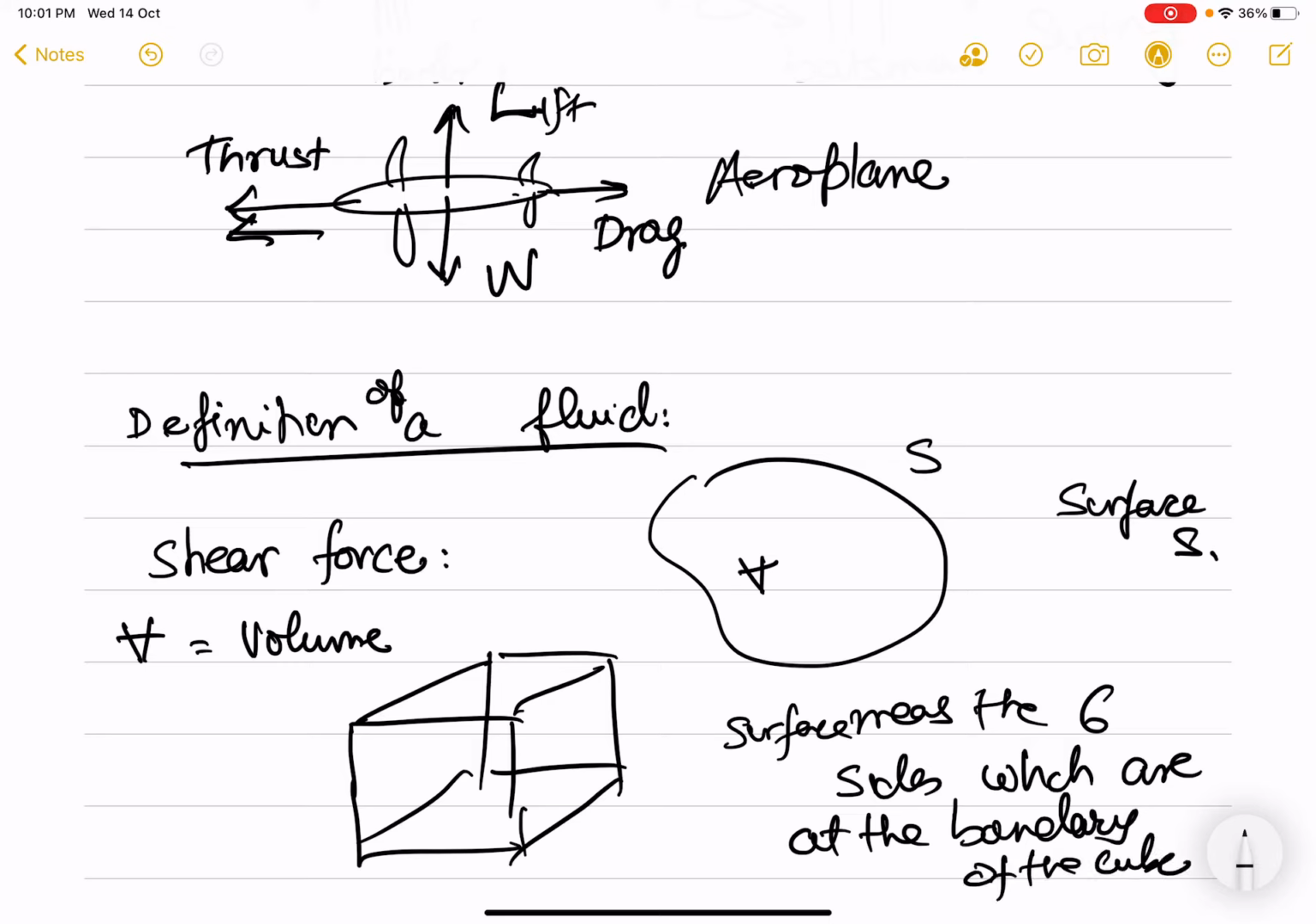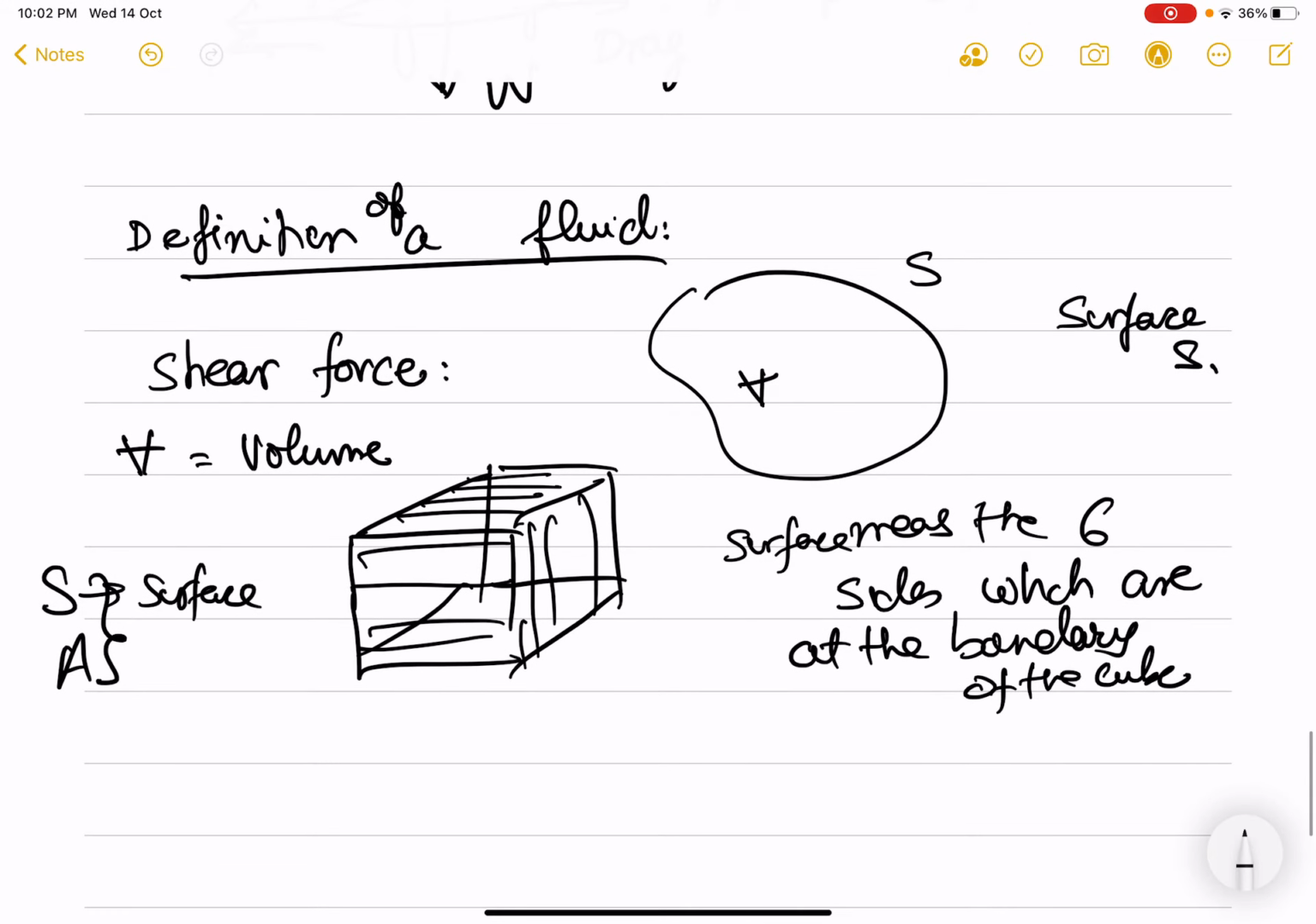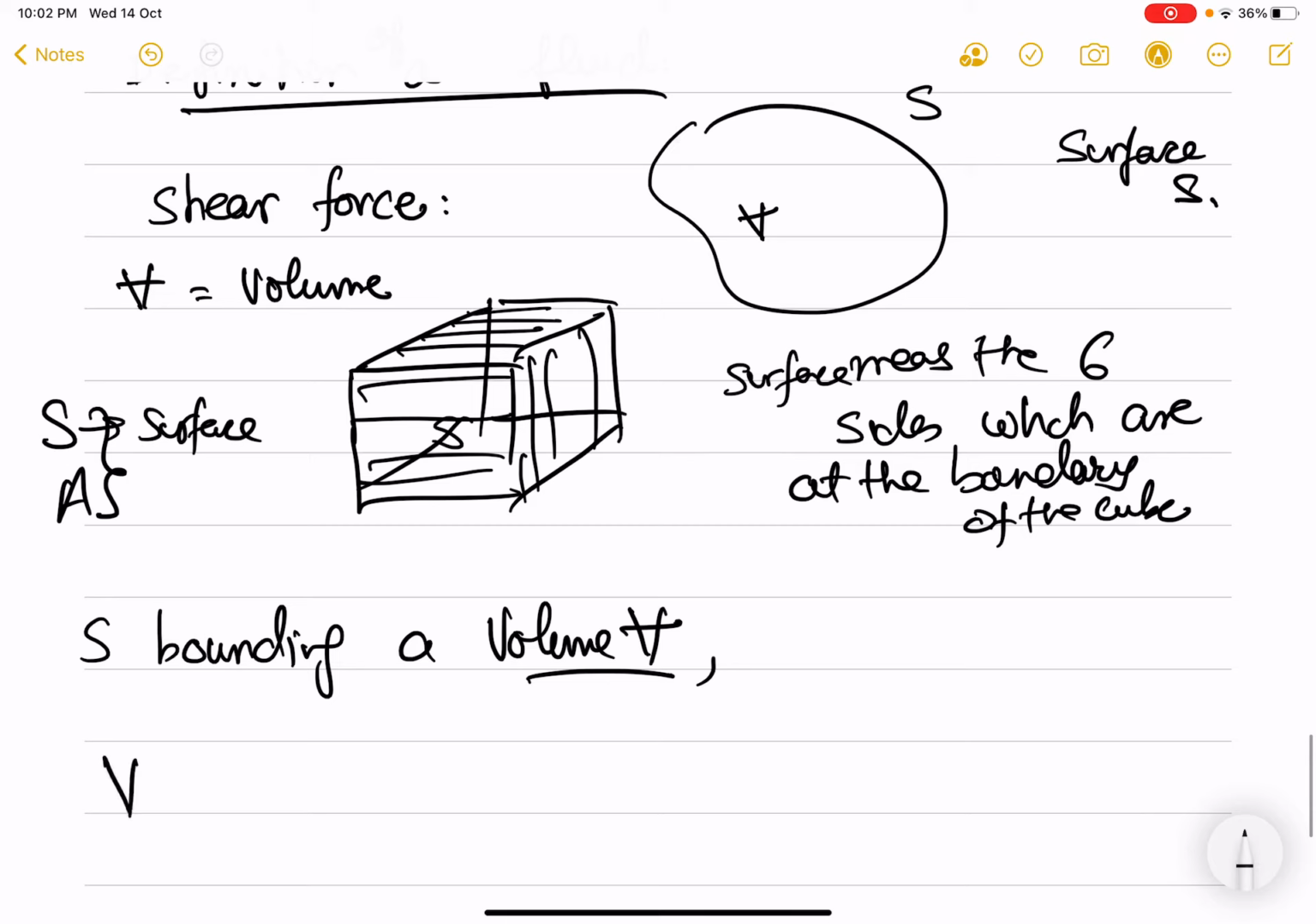So when I talk of the surface S or surface area A, I'll use them interchangeably in this course. That means I'm talking of these 6 faces of the cube which bound the volume. So surface will be bounding a volume. So when I say surface S, I'm only on the surfaces of the cube. But when I say the volume V, then in the volume V, you have to travel